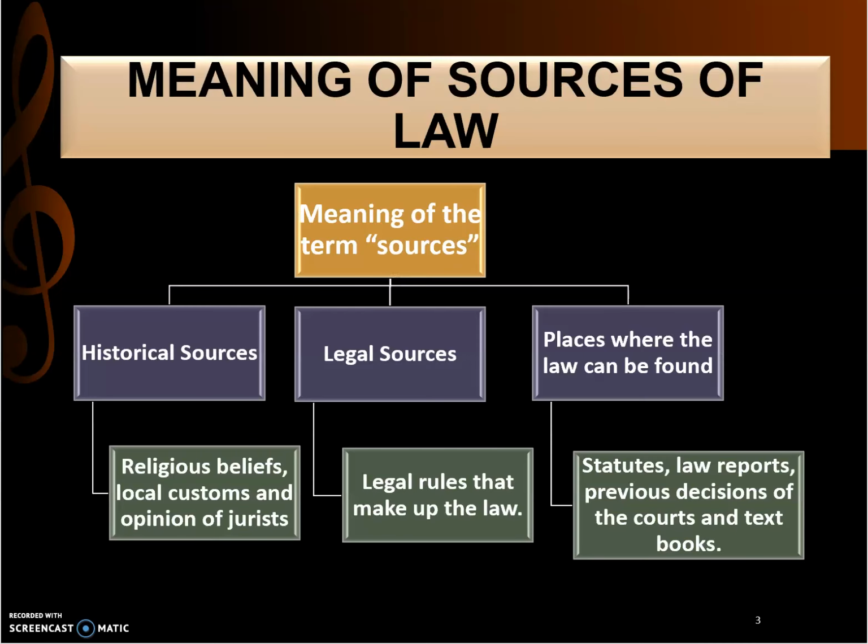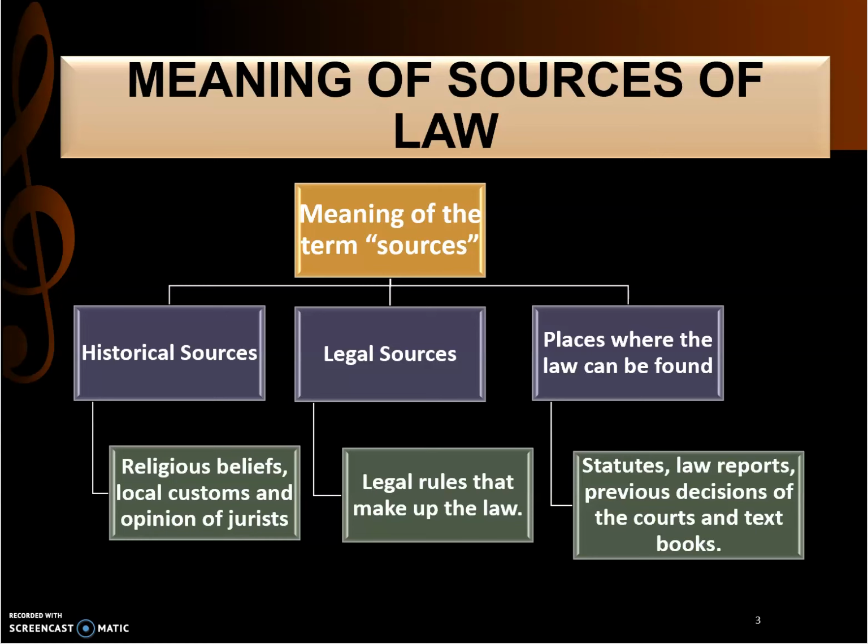When we talk about sources of law, we need to identify what the sources of law are. There are three main sources of law: the historical sources, legal sources, and places where the law can be found. Historical sources are religious belief, legal customs, and opinion of jurists. We have seen that. Legal sources are the legal rules that make up the law. This we're going to discuss later.